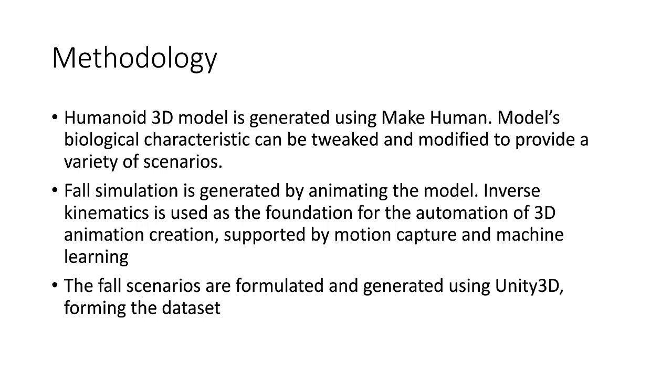For this particular research, the methodology involves the following steps. First, the humanoid model is generated using MakeHuman, an open-source 3D graphics software designed for prototyping photorealistic humans. The model's characteristics can be tweaked, allowing for a variety of simulation scenarios. Next, the full simulation is generated using Blender to animate the model. The animation will be generated by inverse kinematics and supported by motion capture data as well as physics-based motion generation using machine learning. And finally, the four scenarios are formulated and then generated in Unity.